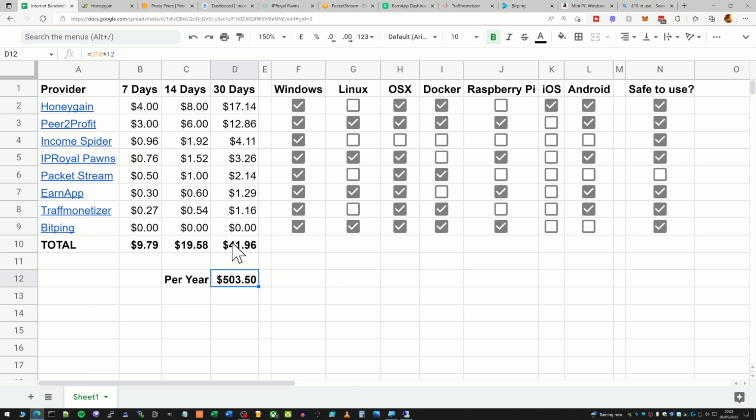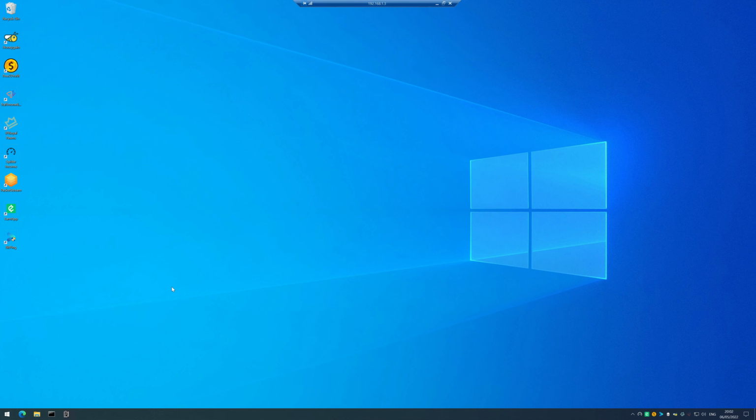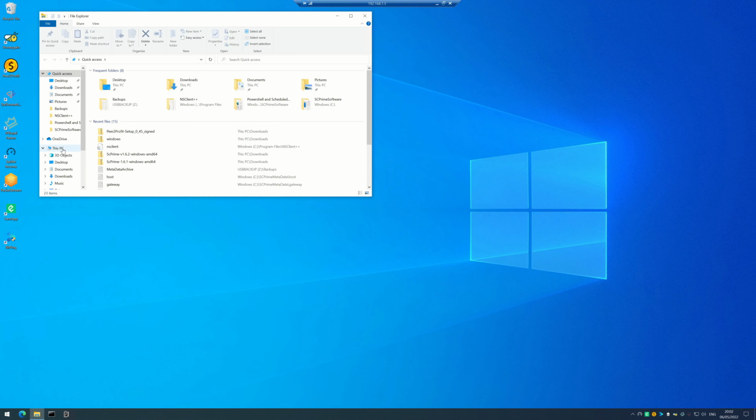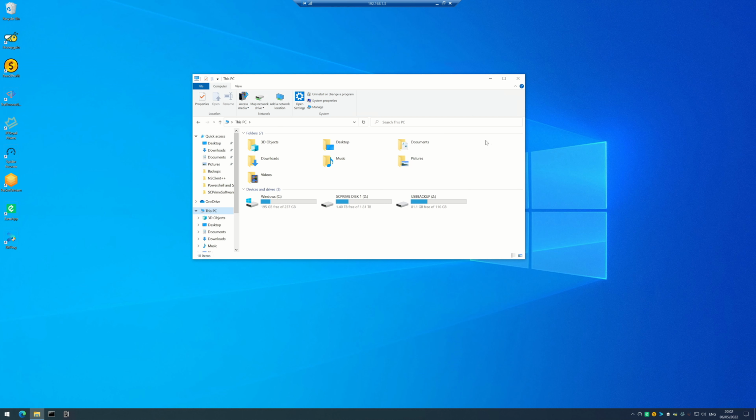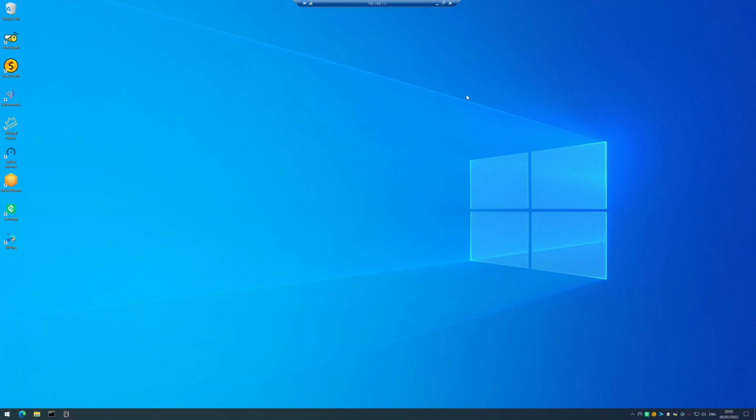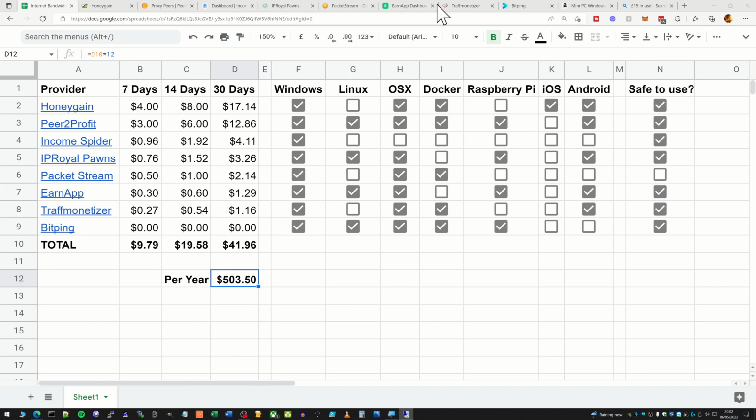Like I say, all you need really is a little computer somewhere set up that you're never going to even touch really. The one I'm using is my SC Prime computer, so it's actually just running my SC Prime node here. So it made sense to get it doing something else as well, rather than just SC Prime on its own. So this little computer is now doing a lot more and actually earning a lot more than it was with just SC Prime on it.